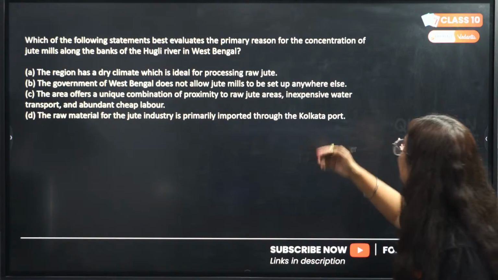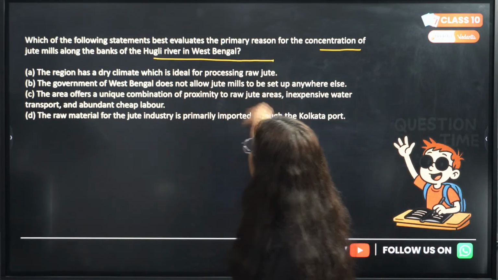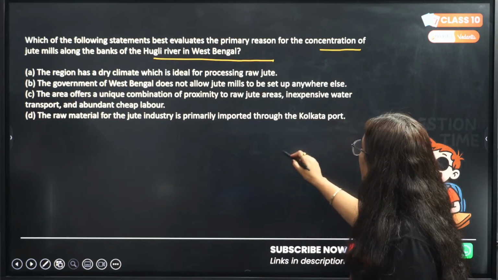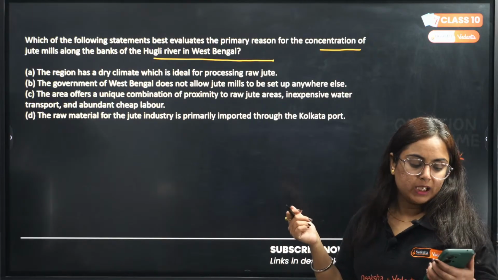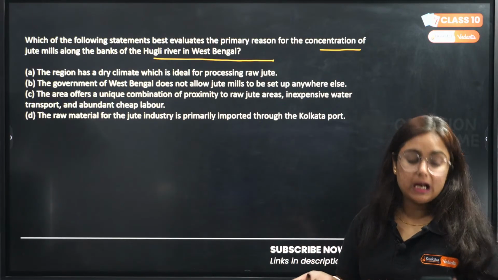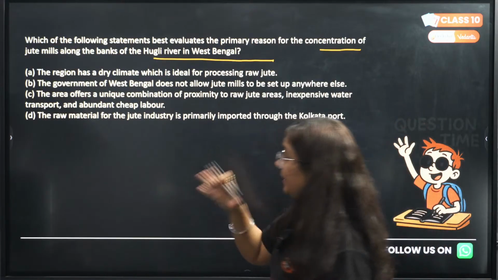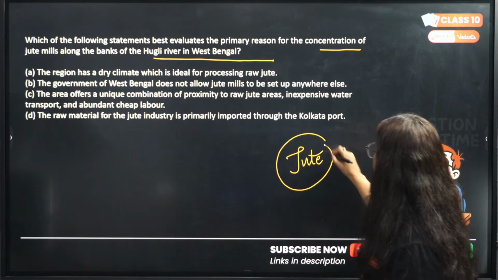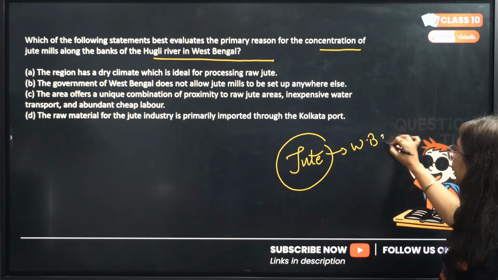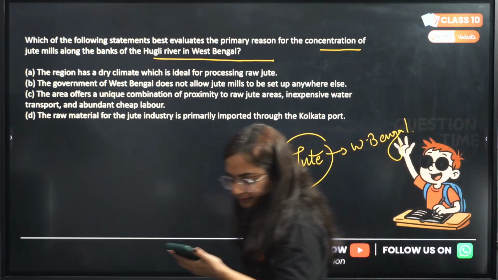We have next one question: which of the following statement best evaluates the primary reason for the concentration of jute mills on the bank of river Hooghly? So Hooghly is basically a distributary of river Ganga in West Bengal. Okay, so why, pay attention, why jute mills are particularly concentrated in the region of West Bengal? There might be certain reason why, क्यों है वहाँ पर सारे, कुछ तो कारण होगा.